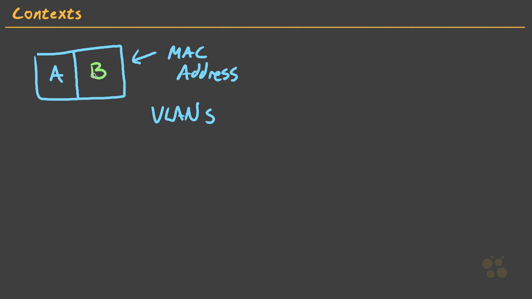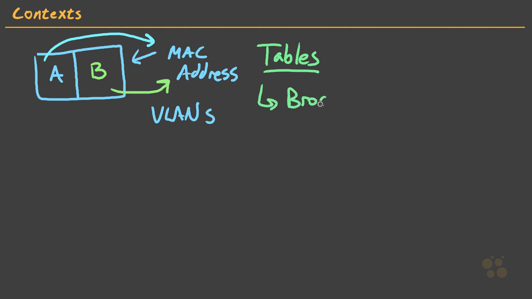And guess what? Both of these would have their own MAC address table. So A would have its MAC address table, and B would have its MAC address table. So this is one physical switch, but it's logically divided. And again, the tables are kind of what define the fact that we have two different VLANs. The different tables are what lead us to isolated broadcast domains, which is another way of describing a VLAN, is that it's a dedicated broadcast domain.